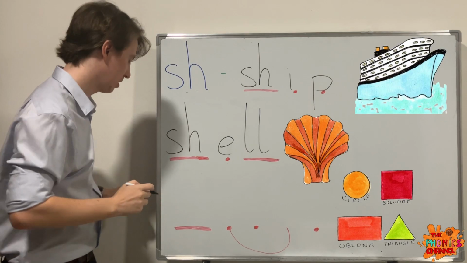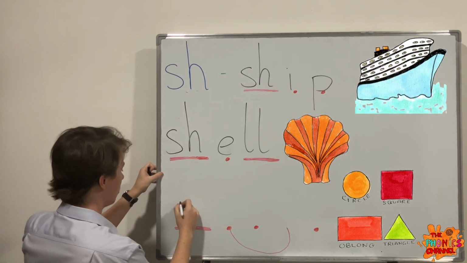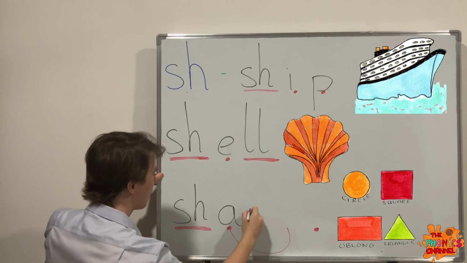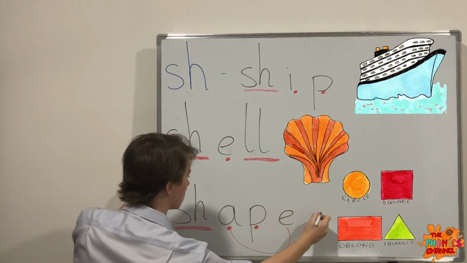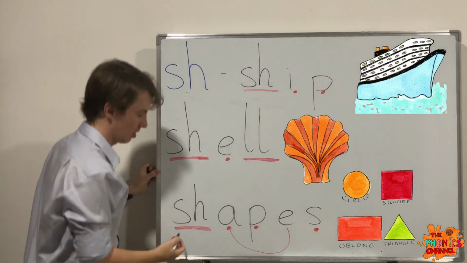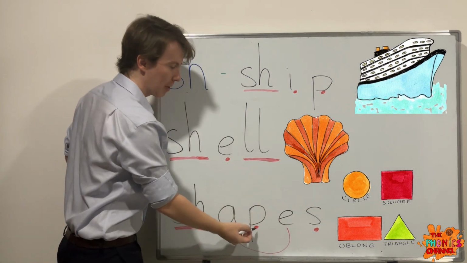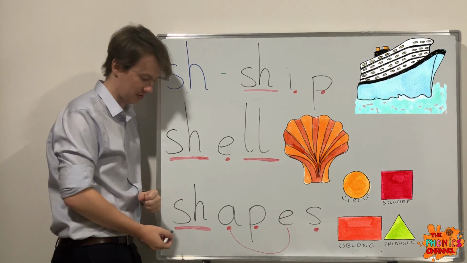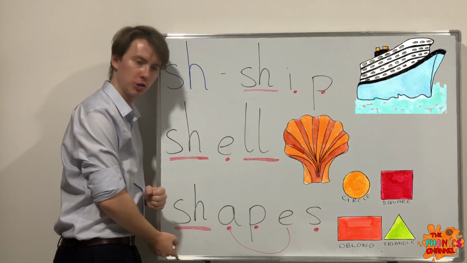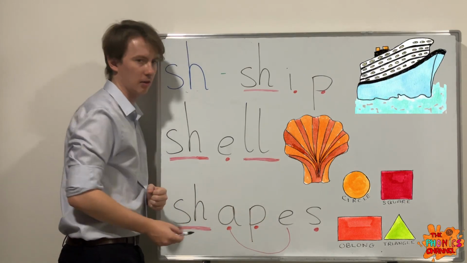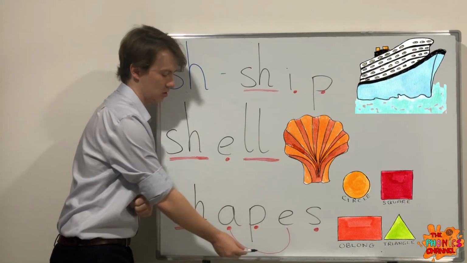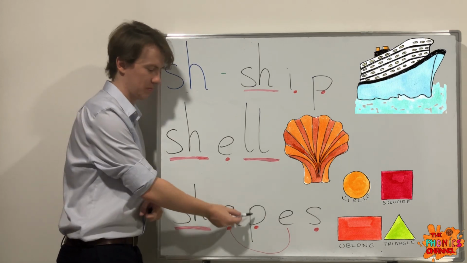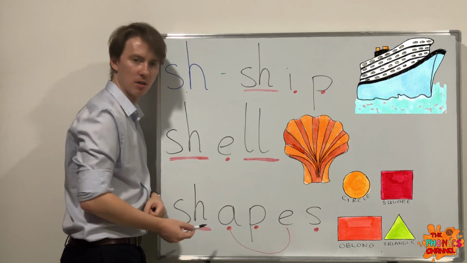Shapes. Sh, a, s. Shapes. So we have the digraph sh, and we've also got the split digraph a, where the e joins the a to make the a sound, and it's split by the p sound.